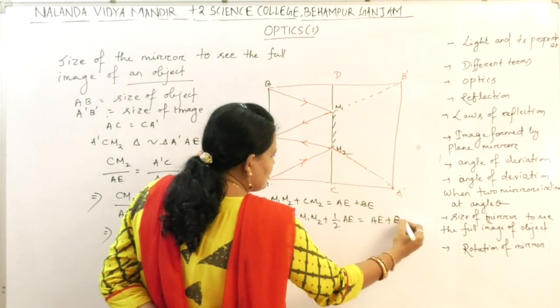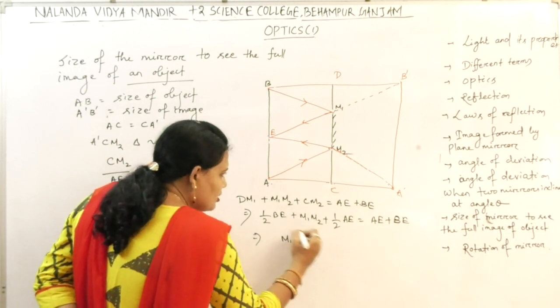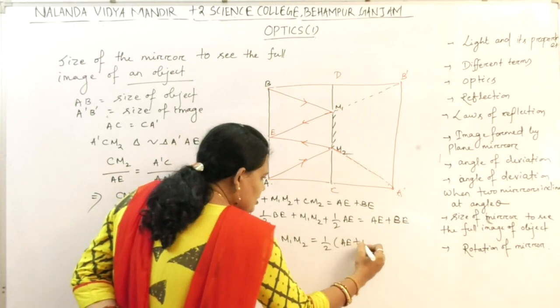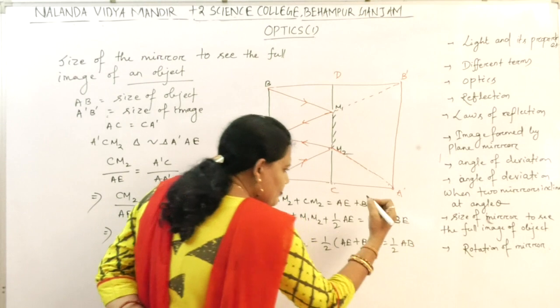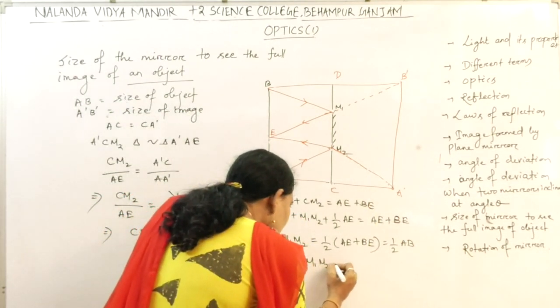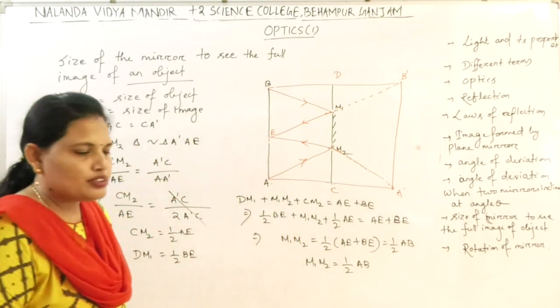So M1, M2 equal to half of AE plus BE, that is half of AB. That means what we got? The size of the mirror must be half of the size of the object.